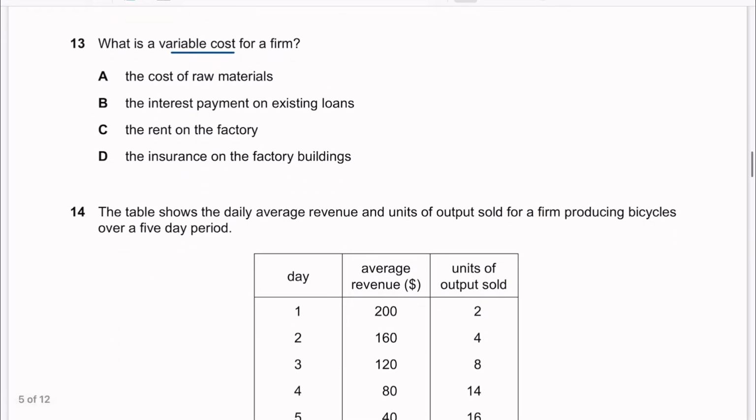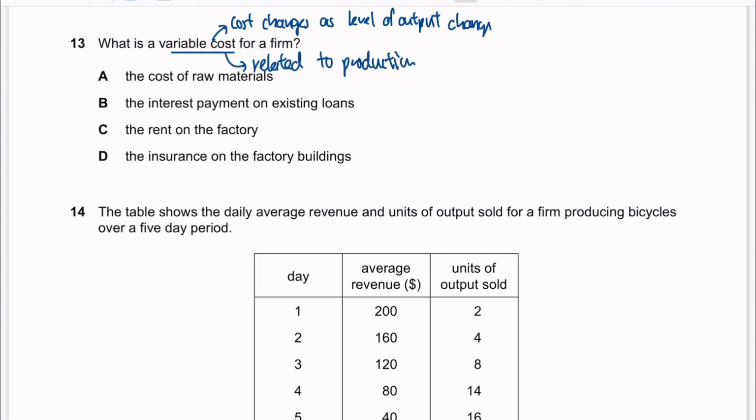13. What is the variable cost for a firm? So we know that variable cost is the cost that changes as level of output changes. This is directly related to the production. A. The cost of raw materials. Yes, it is variable cost. B. Interest payment on existing loans, rent on the factory, insurance on the factory buildings. They are not variable costs.